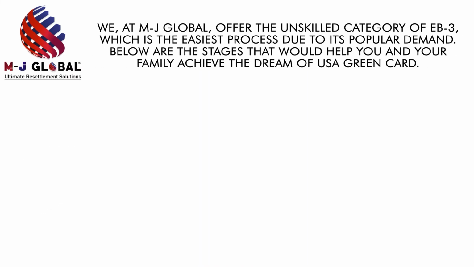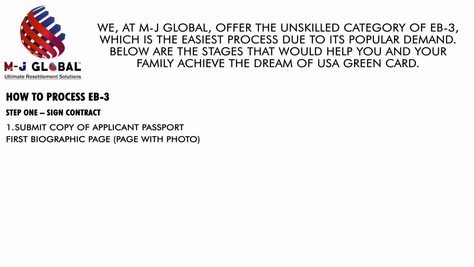We at MJ Global offer the unskilled category of EB-3, which is the easiest process due to its popular demand. Below are the stages that would help you and your family achieve the dream of a USA green card. So how to process EB-3? Step 1. You have to sign a contract. Submit a copy of the applicant's passport first biographic page. Fill out the EB-3 application questionnaire and sign the same.